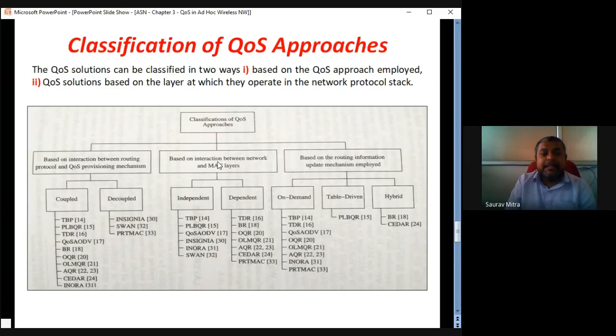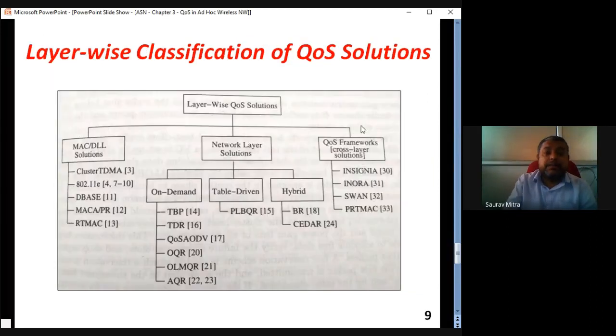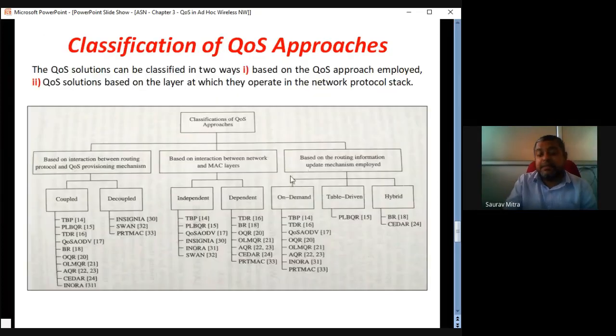Second is based on interaction between network and MAC layer. How the different networks communicate with the MAC layer, depending on that we can have different types of QoS protocol. The third is based on the routing information update mechanism. So we can have different kinds of quality of service. This is one type of classification.